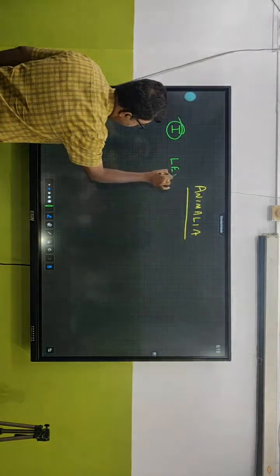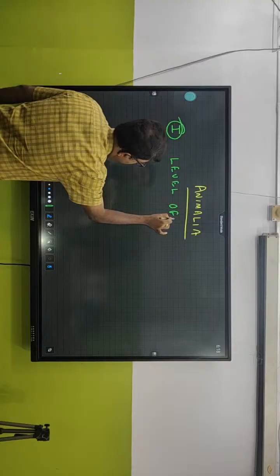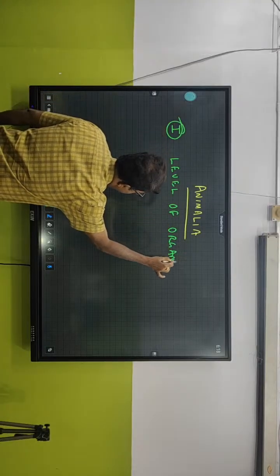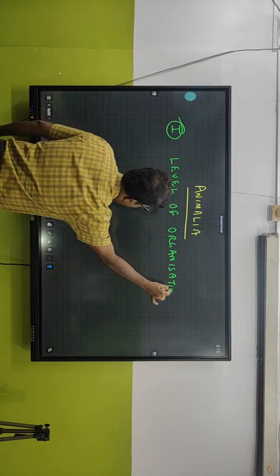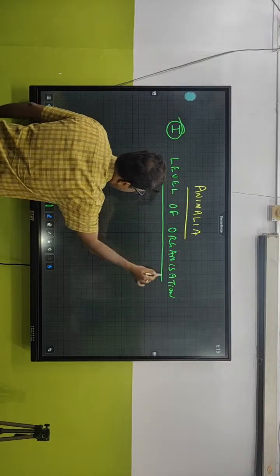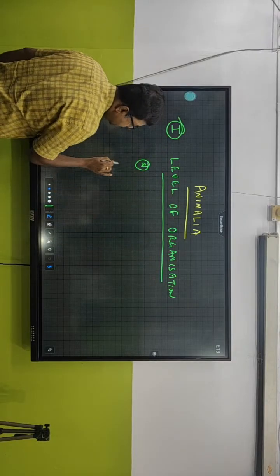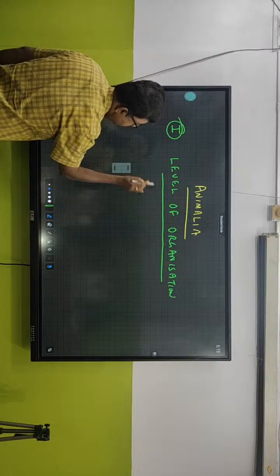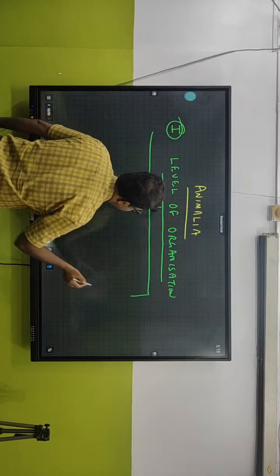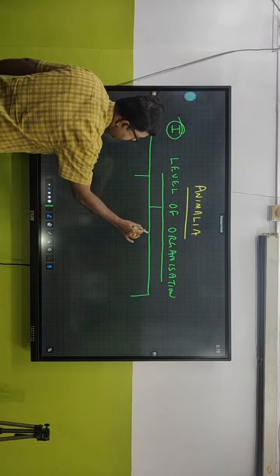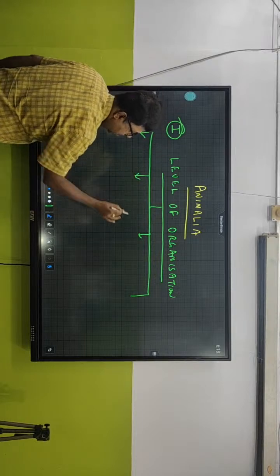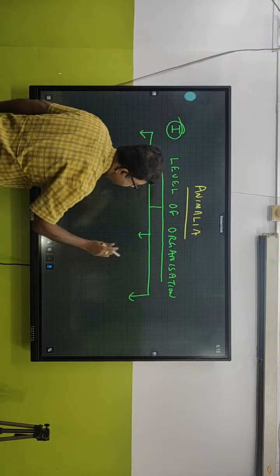So the first one is what? Level of organization. On the basis of level of organization, we can classify organisms into 4 types. Let me tell you, my dear students, the moment you study, you have to study like this.